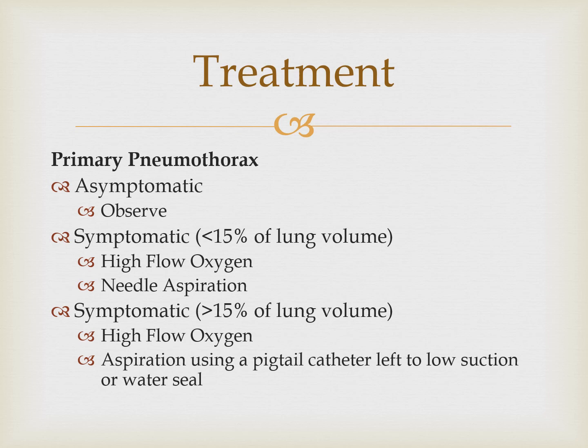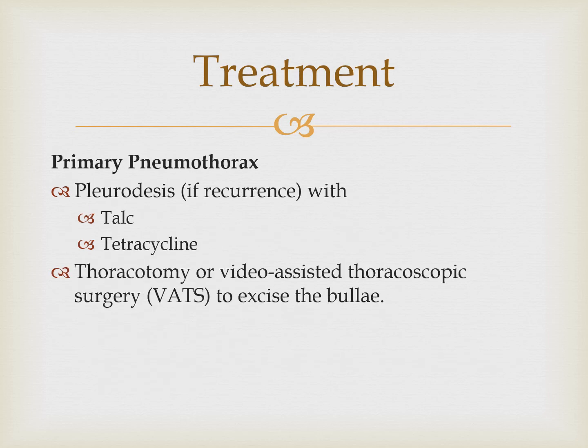Don't go for chest intubation. If the patient is symptomatic and more than 15% of the lung is involved, go for high flow oxygen and aspiration using a pigtail catheter. And if it is recurrent, pleurodesis.